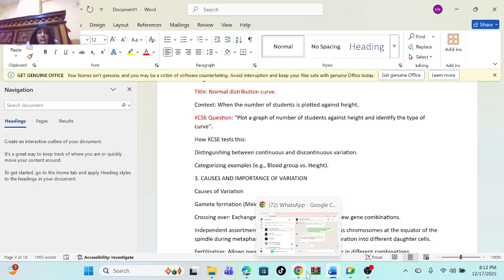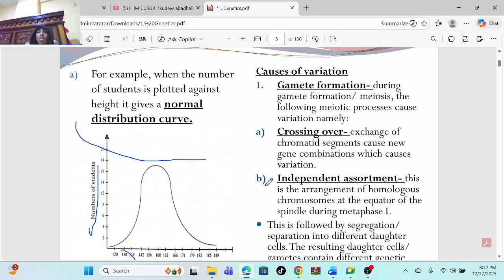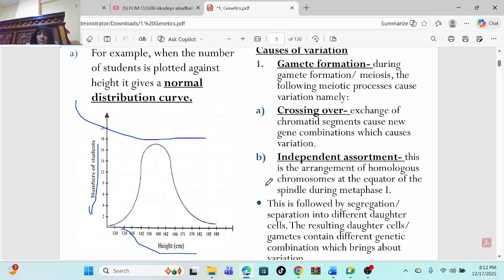So before I go, let me define another thing. Causes of variation. Nini naleta variation? What actually brings variation? Number one is gamete formation. During gamete formation, meiosis, two processes take place. Number one is known as crossing over, and number two is known as independent assortment.